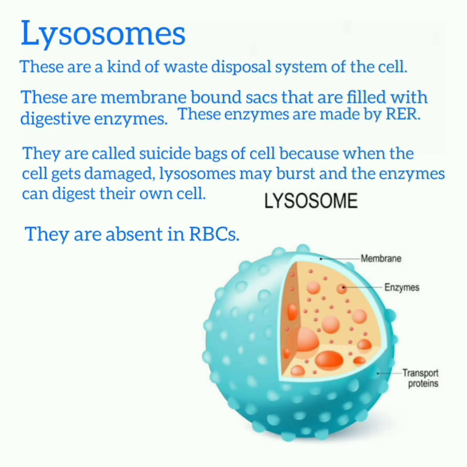Lysosomes. These are a kind of waste disposal system of the cell. These are membrane-bound sacs that are filled with digestive enzymes. These enzymes are made by RER. They are called suicide bags of cell because when the cell gets damaged, lysosomes may burst and the enzymes can digest their own cell. They are absent in RBCs.